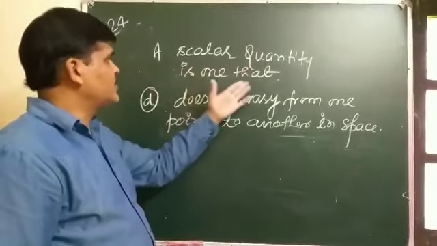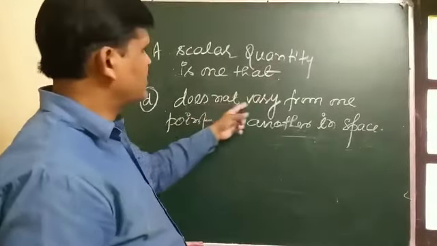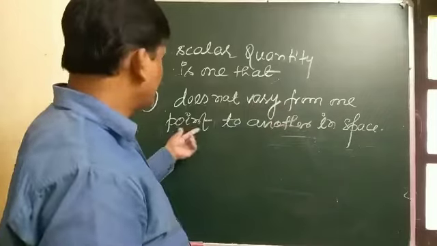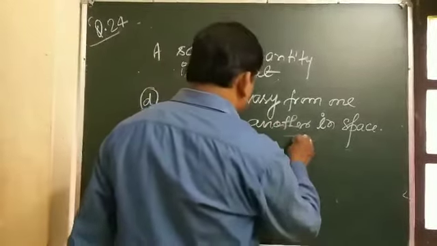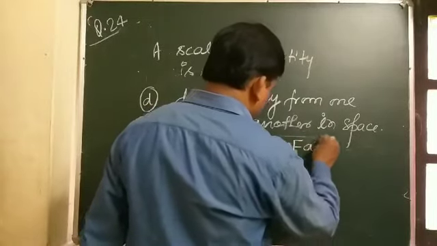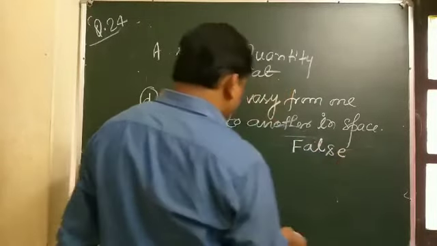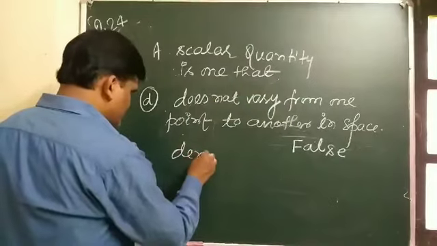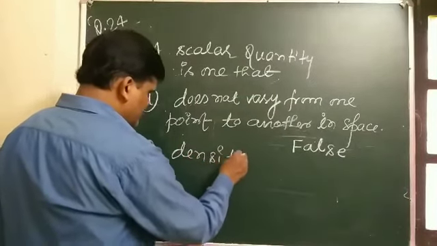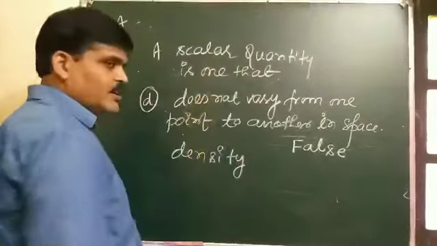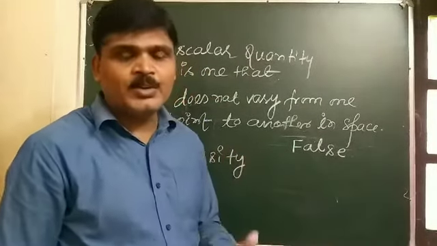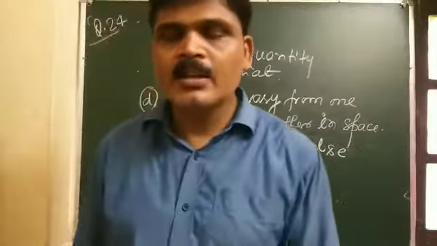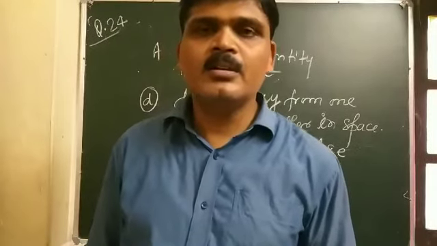A scalar quantity is one that does not vary from one point to another point in space. This statement is false. Density, you know that density is a scalar quantity, and density varies from point to point in the atmosphere.